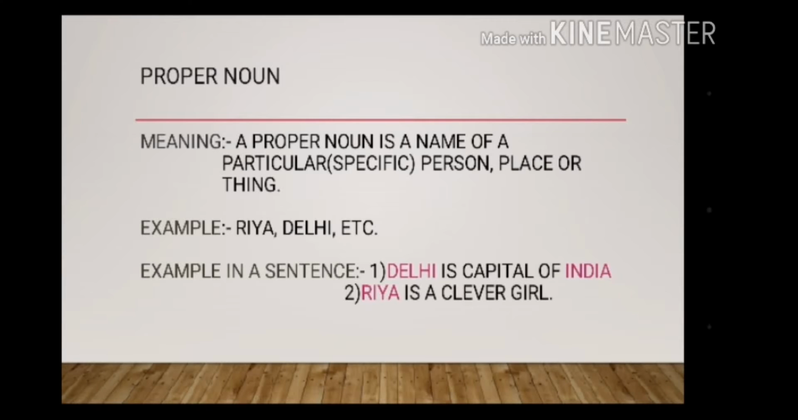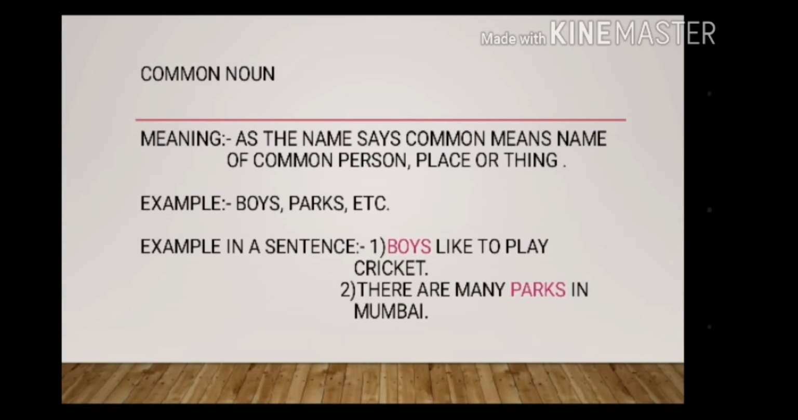Ria is a clever girl. Ria is the name of a specific person. So, Ria is a proper noun. I hope you are clear with this. So, let's start with the next one, that is common noun.